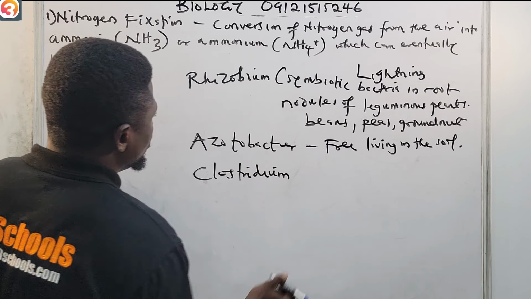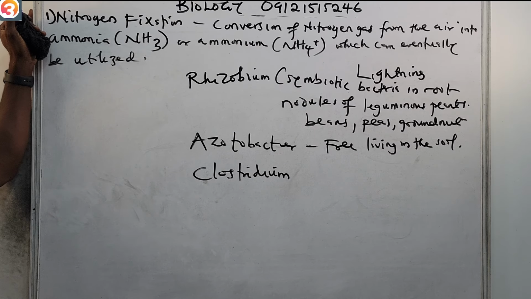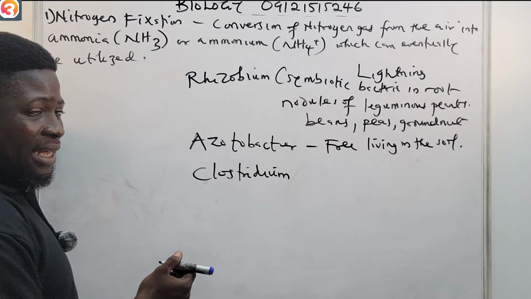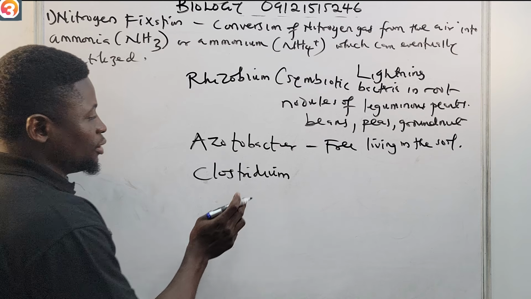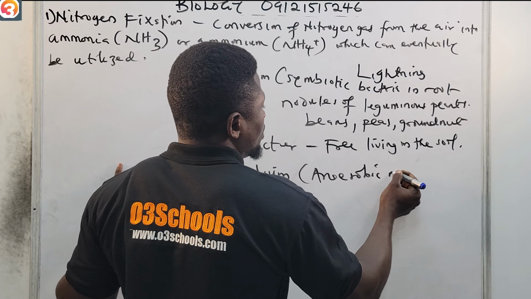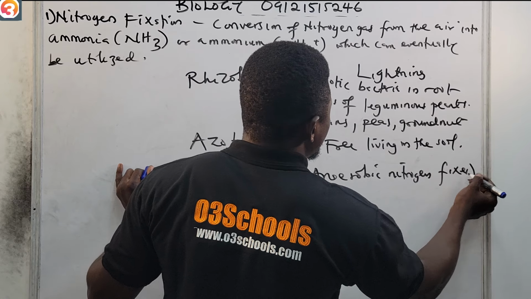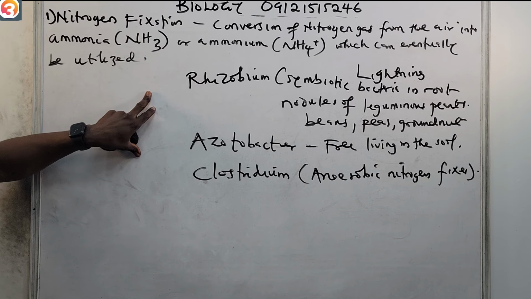This one is an anaerobic nitrogen fixer. You know what anaerobic is now? Clostridium is an anaerobic nitrogen fixer. All of these are living factors.